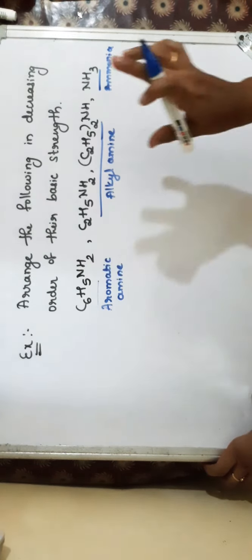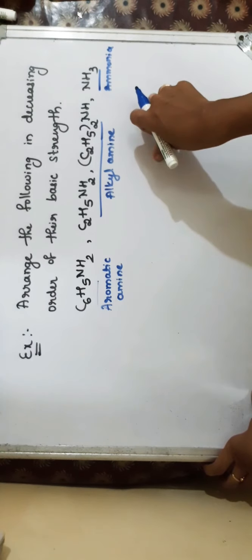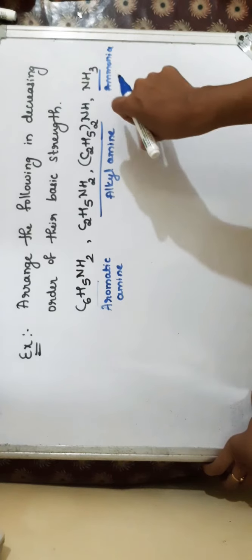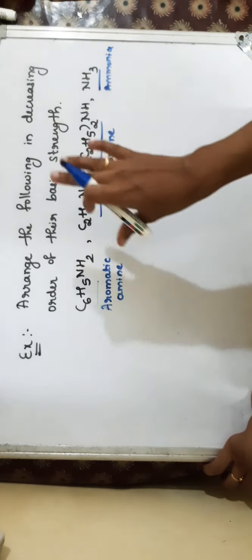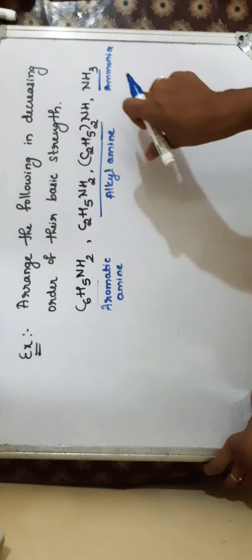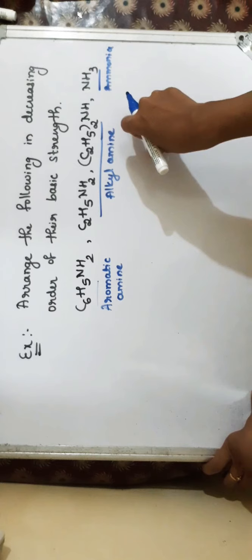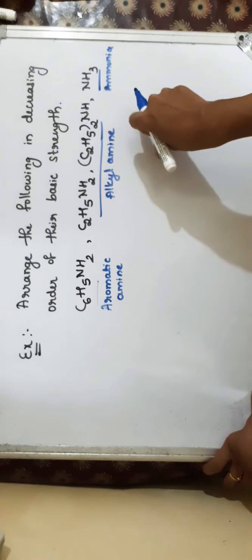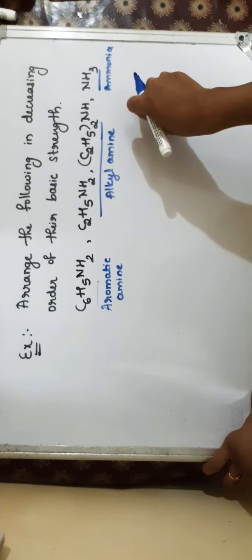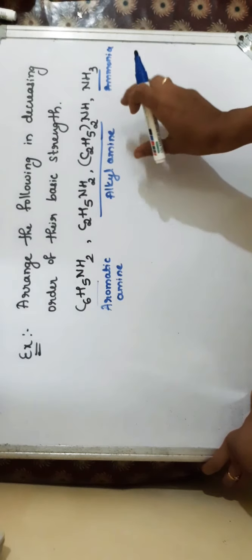As they have not mentioned any medium, we have to consider this as a gaseous phase. If they are asking for aqueous phase, they will mention it. If they don't mention the medium, consider it is in the gaseous phase. So in gaseous phase, to compare the basic character of alkyl amine, which factor is considered? We have to think of only plus I effect of alkyl group.